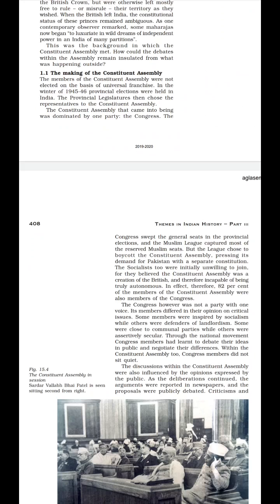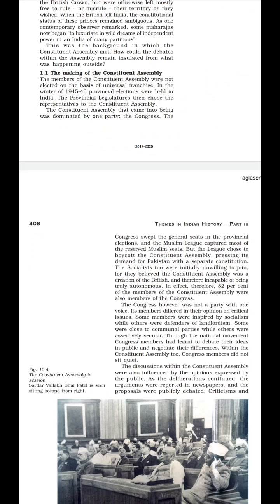Now in the Constituent Assembly, Congress was the strongest party. Congress got victory in the general constituencies, while the League was successful in the seats reserved for Muslims.